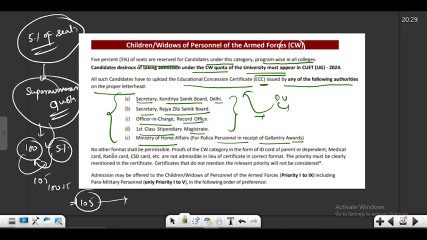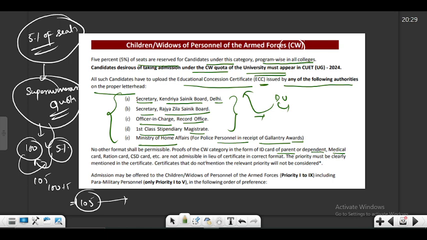Okay. So no other format shall be permissible. Proofs of the CW category in the form of ID card of parent or dependent, medical card, ration card, CSD card, etc. are not admissible. So whoever belongs to the defense background, they know that they are issued these different types of cards.